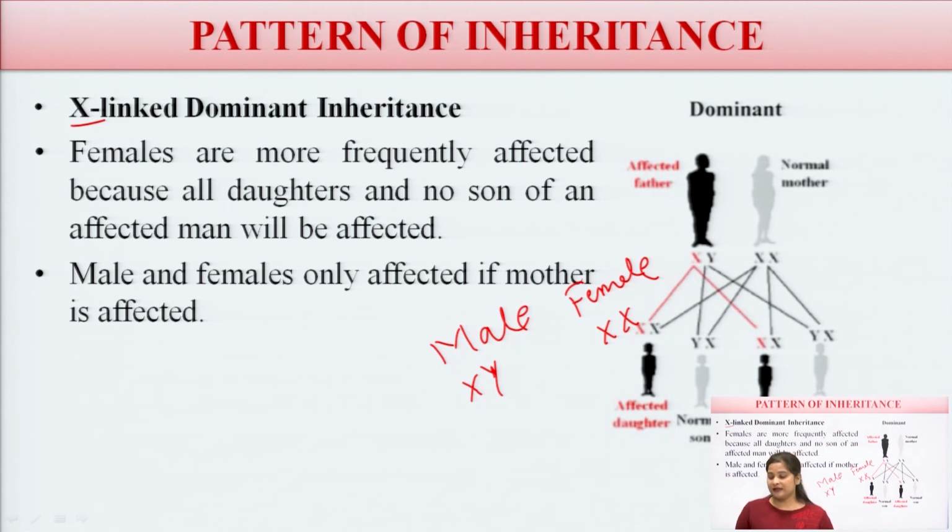Males and females are affected only if the mother is affected. If the mother is affected, it can go to the son, but there is a higher chance of the female being affected because she has two X, while the male has X and Y, so there is a lower chance for males as compared to females.